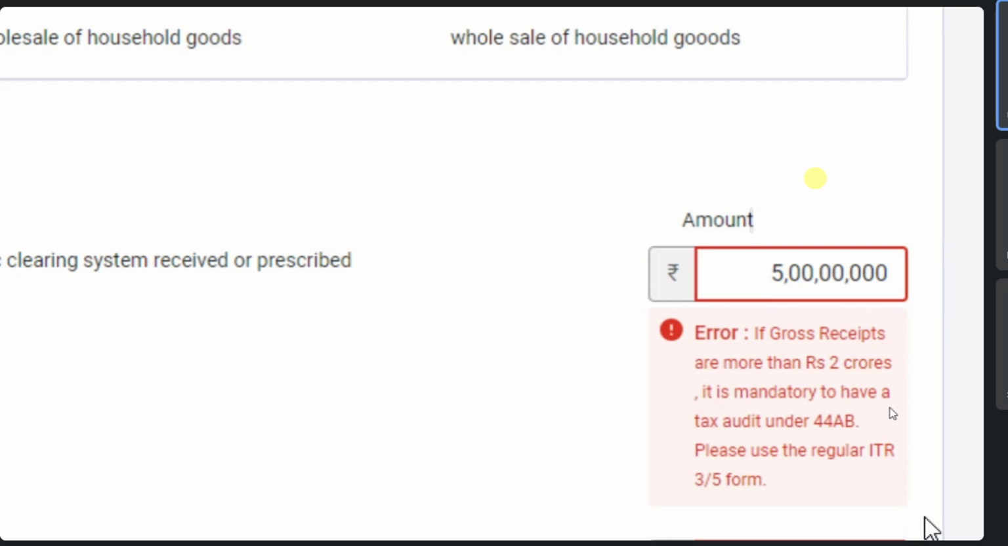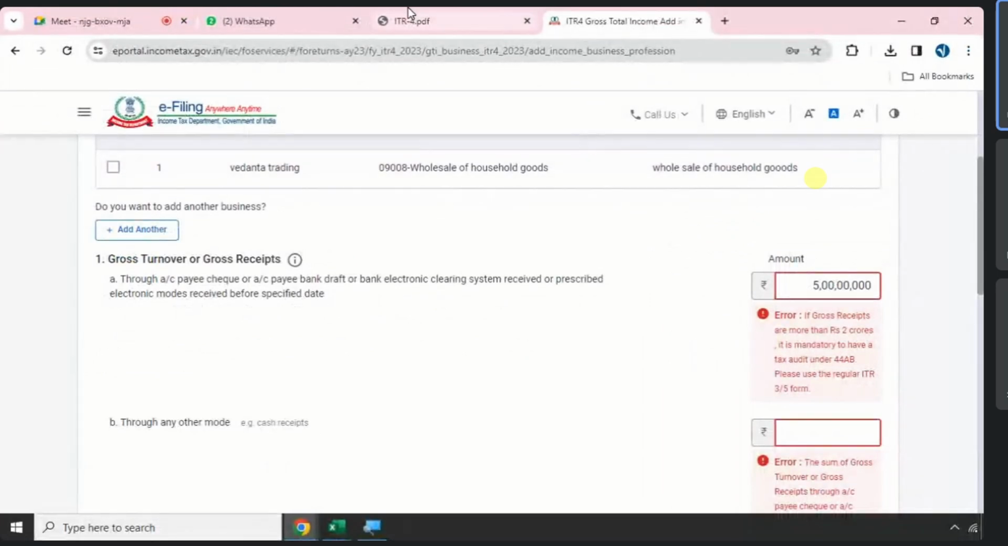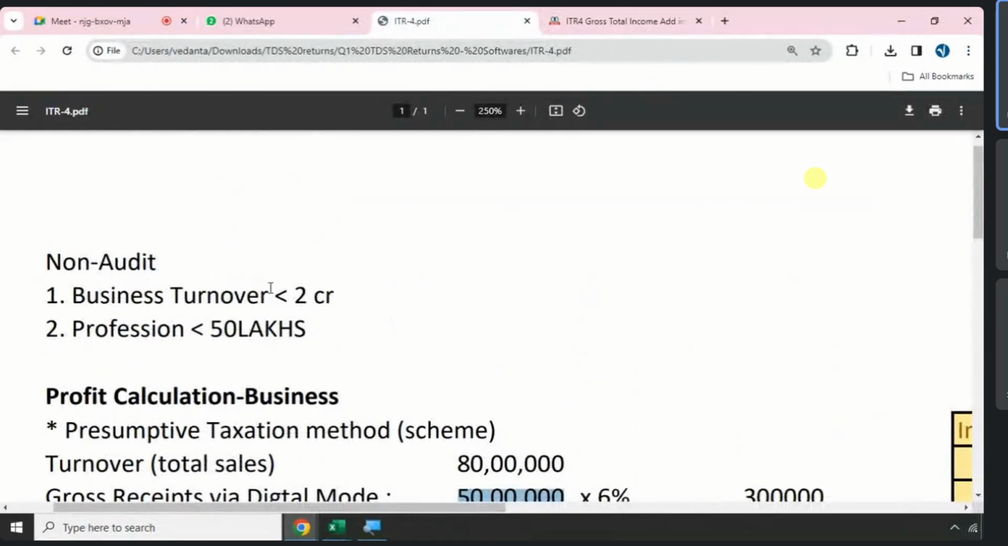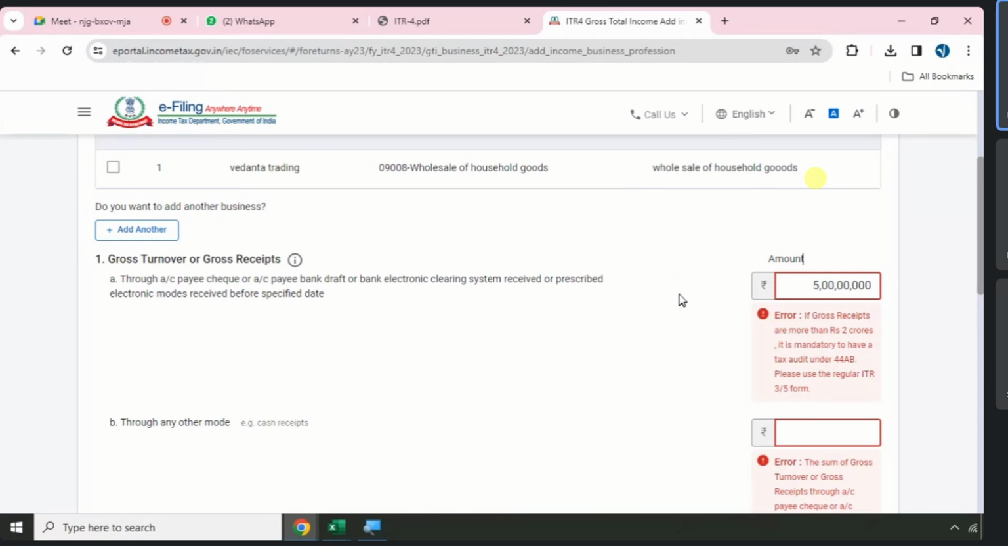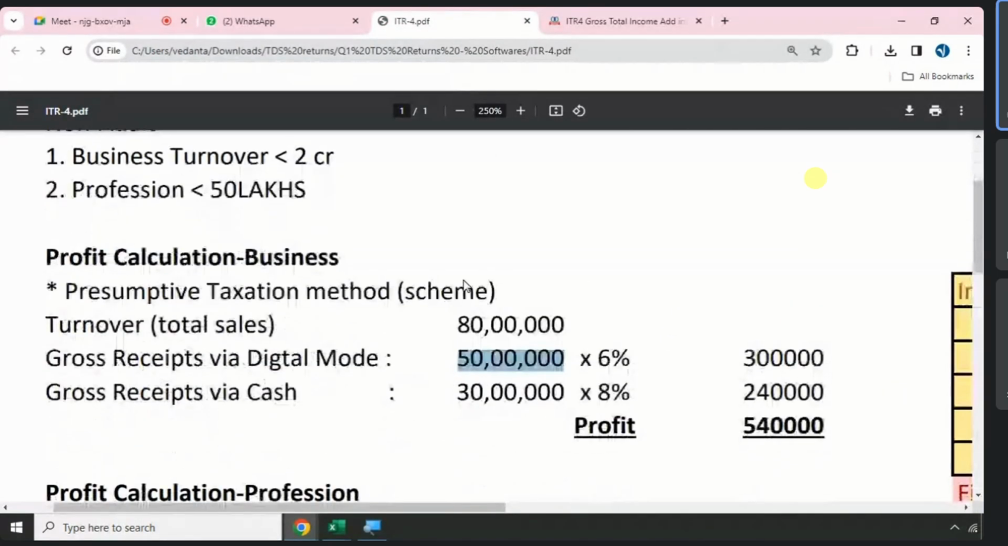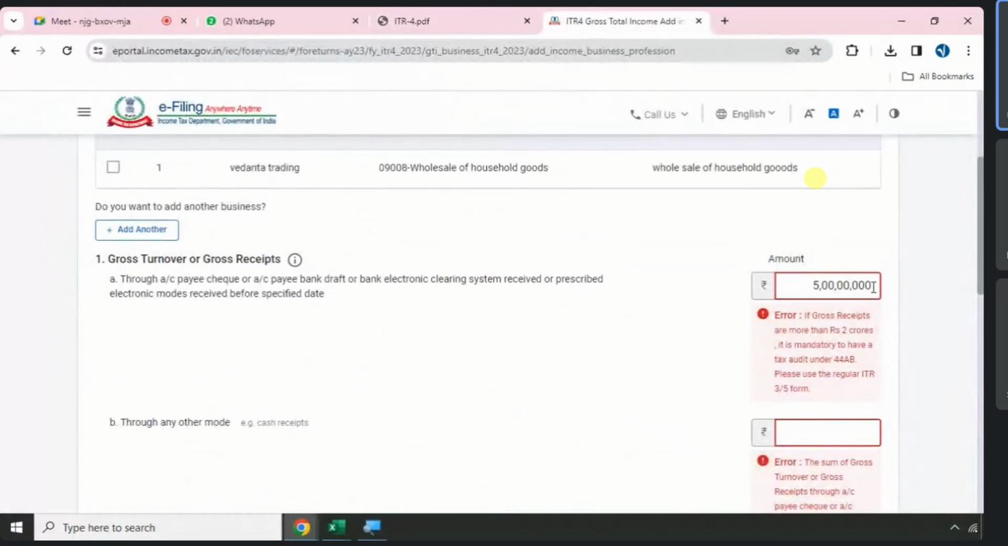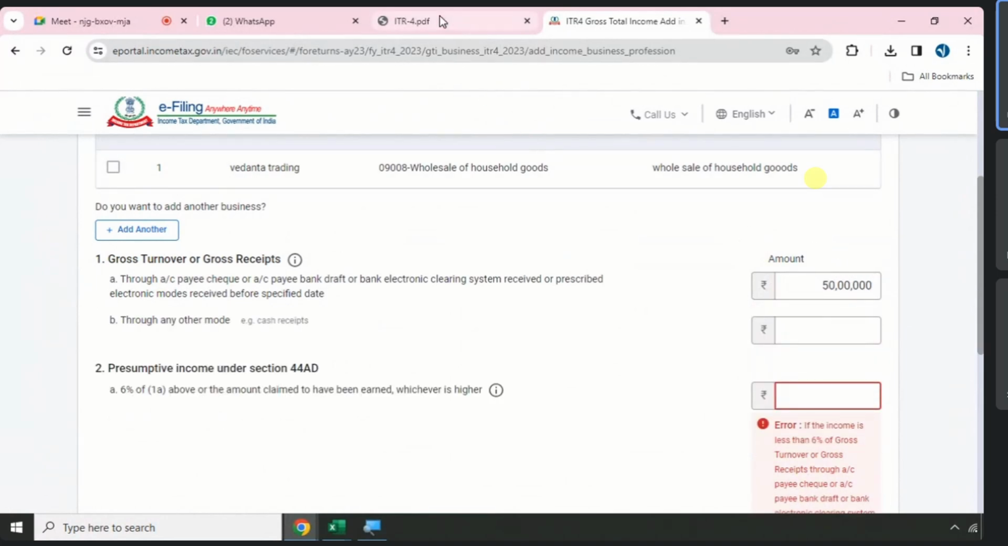Because I reported how much turnover? More than 2 crore. So more than 2 crore, what will happen? It will become mandatory for audit. So I need to go for ITR 3 in case of individual business, ITR 5 in case of firm business. Yes? So that's what it is warning me. So how much turnover do we have via digital? I will remove that. 50 lakhs. No error.